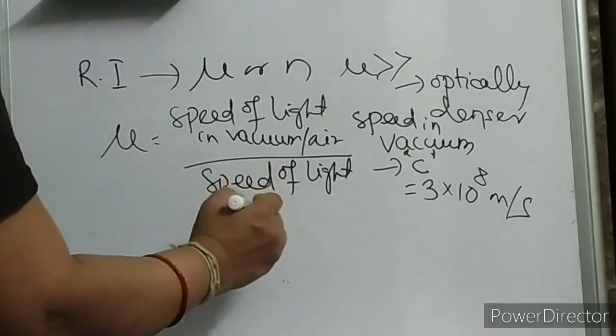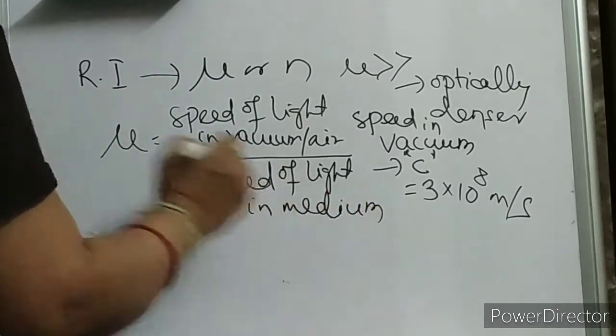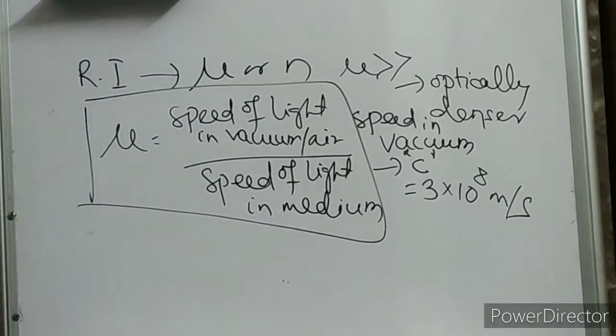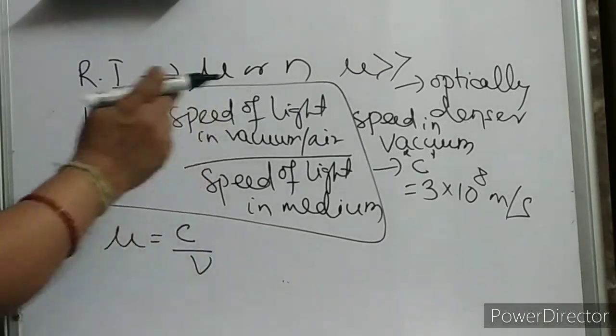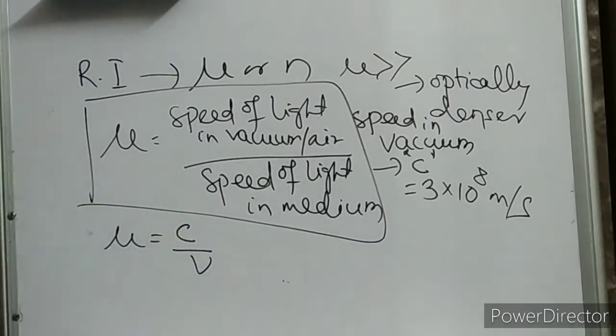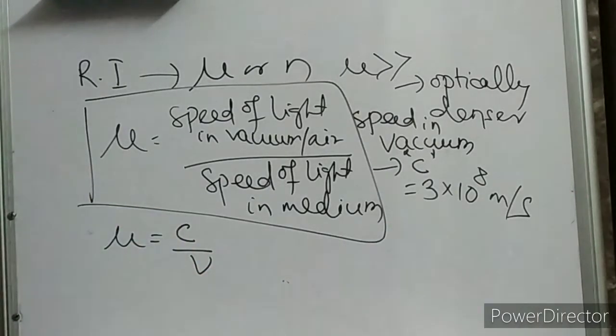Is it clear, children? This is your refractive index. So you can write mu is equal to c by v, because the speed of light in vacuum is 3 into 10 to the power 8 meter per second, and v is the speed of light in the medium. So n is equal to c by v.